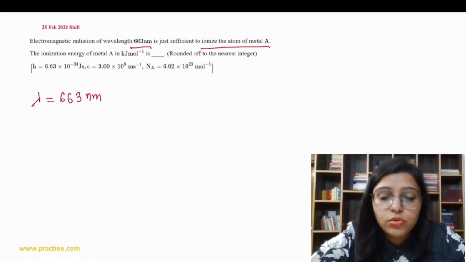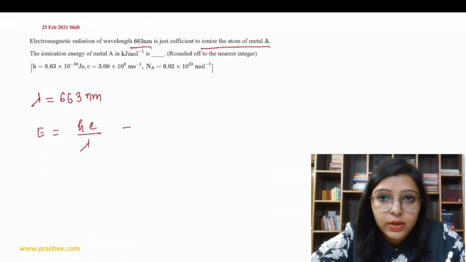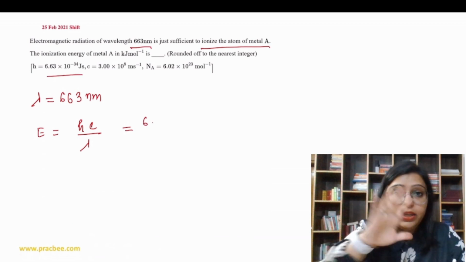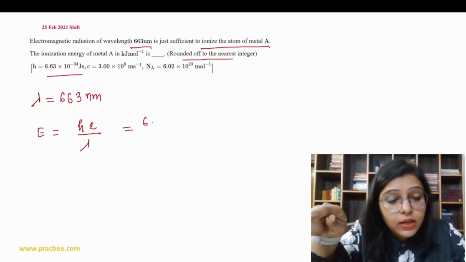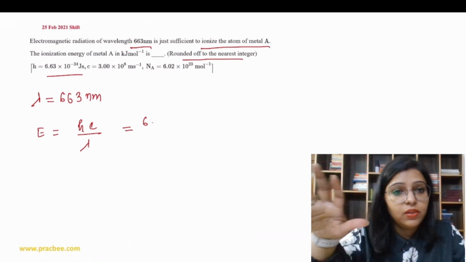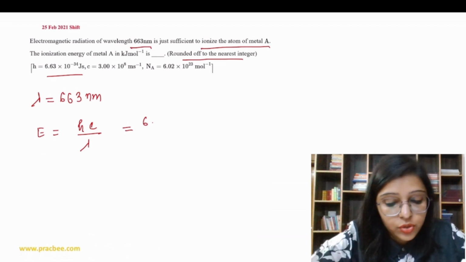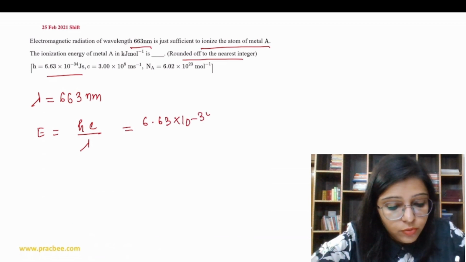So see how to solve this question. We have E is equal to hc over lambda. The h value given is 6.63. You need not take 6.626 because this is a near-integer type question, so whatever is given in the question, you have to use that information. So we can write this as 6.63 into 10 to the power minus 34.